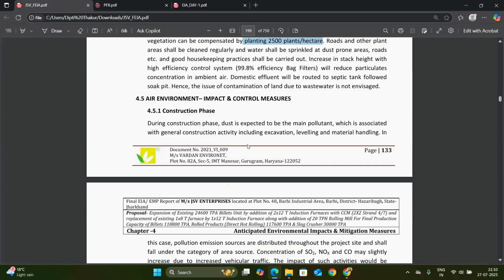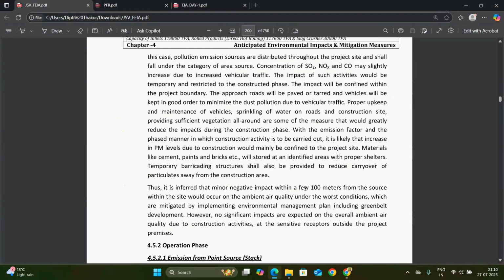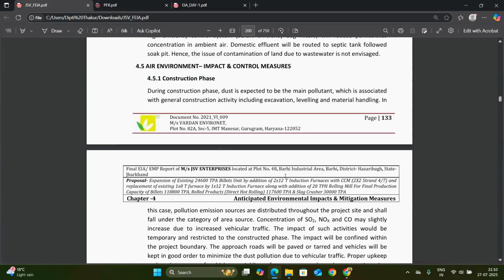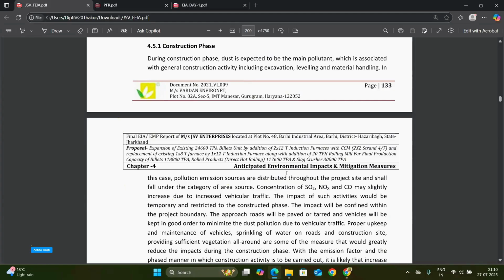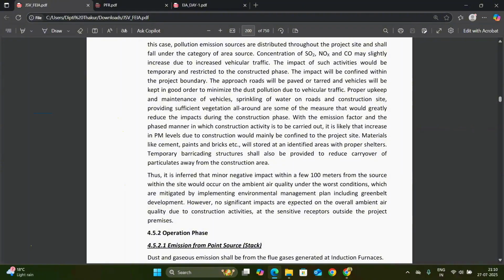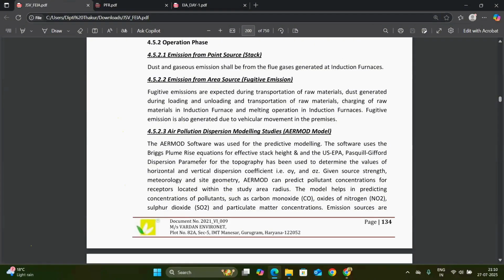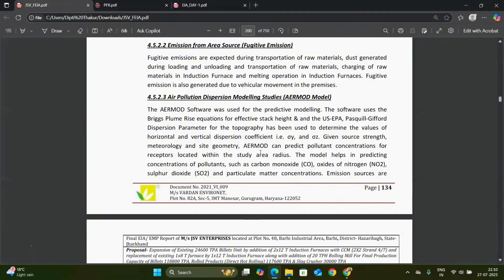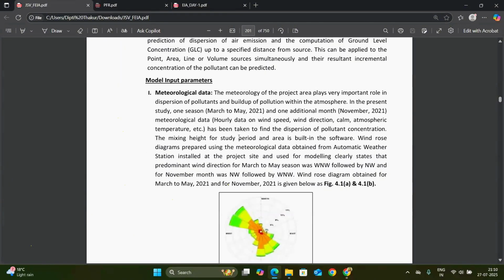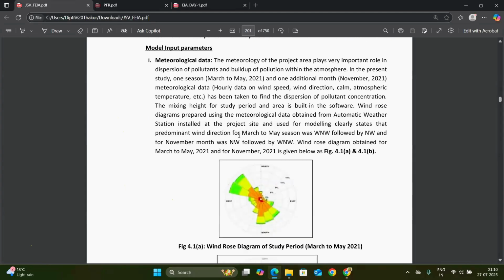Next is the air environment for the construction phase. During the construction phase, there is air pollution due to excavation, leveling and material handling, and due to traffic or transportation. In the operational phase also, there is emission from point sources, that is the stack, and from area sources, due to fugitive emission. For this we incorporate a dispersion modeling study by AERMOD in every report, for detailed impact prediction of air pollution at the project site.